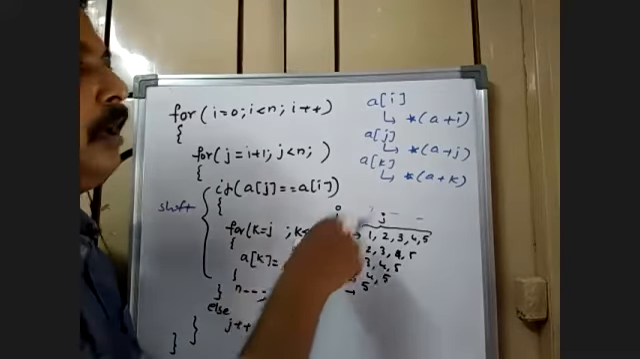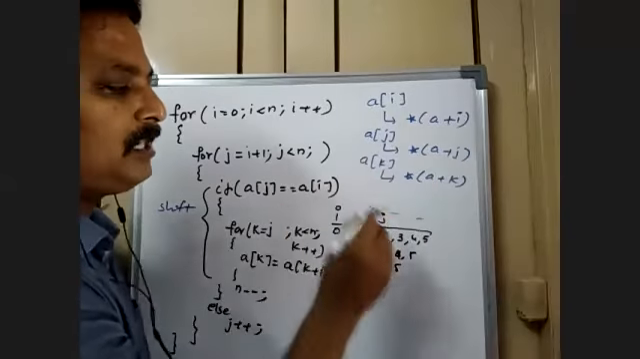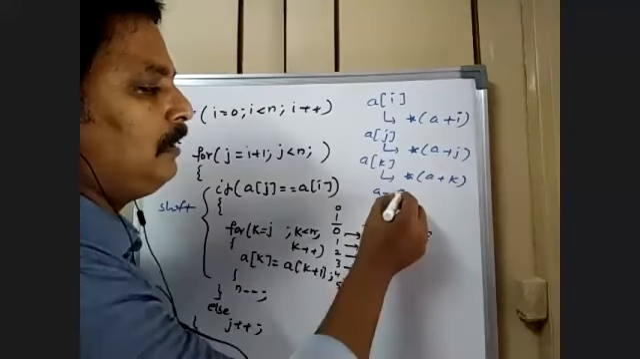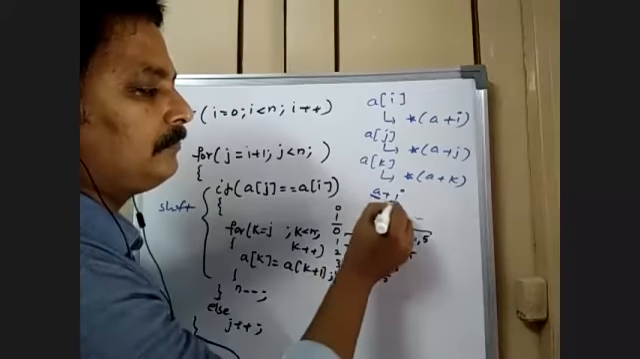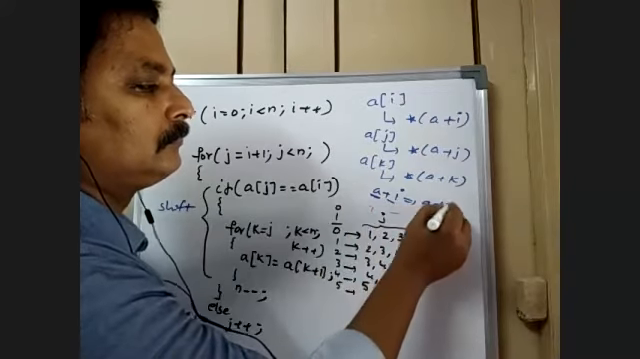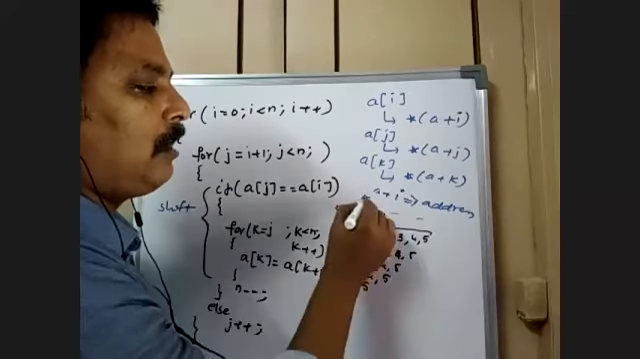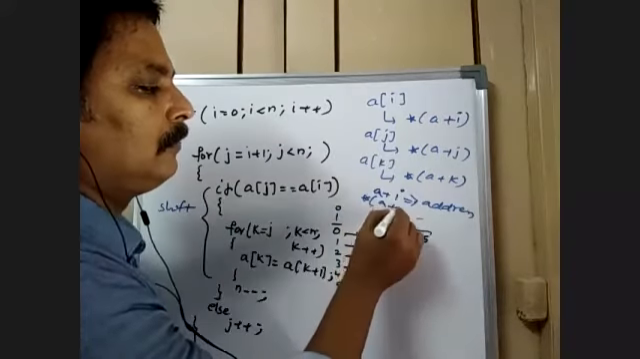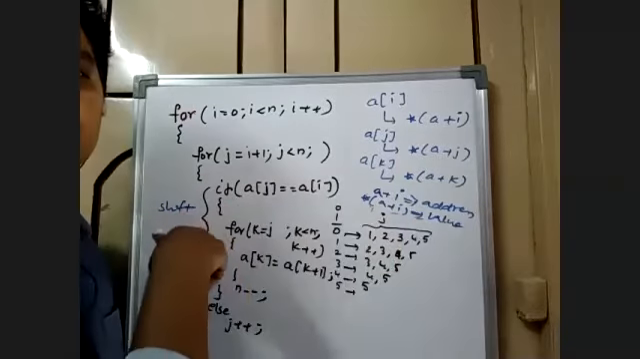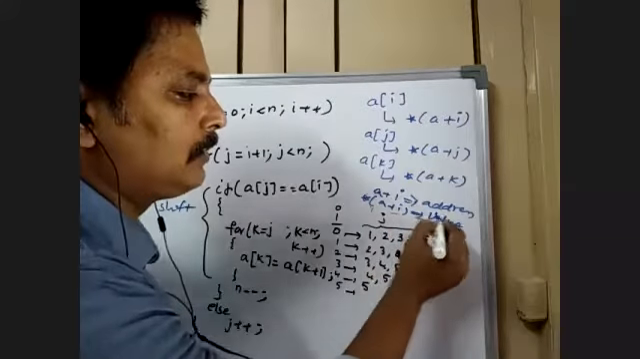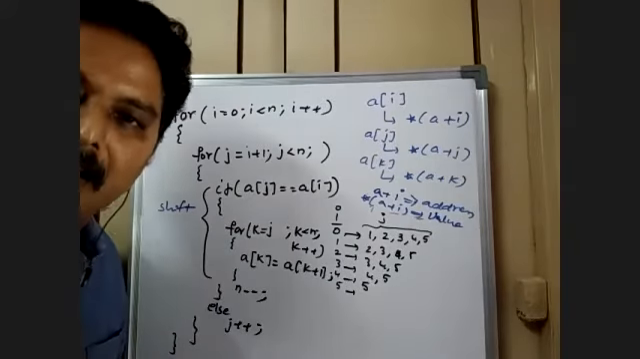So what does it mean actually? A plus I means the address. Star of a plus I means the value at the address. That's it.